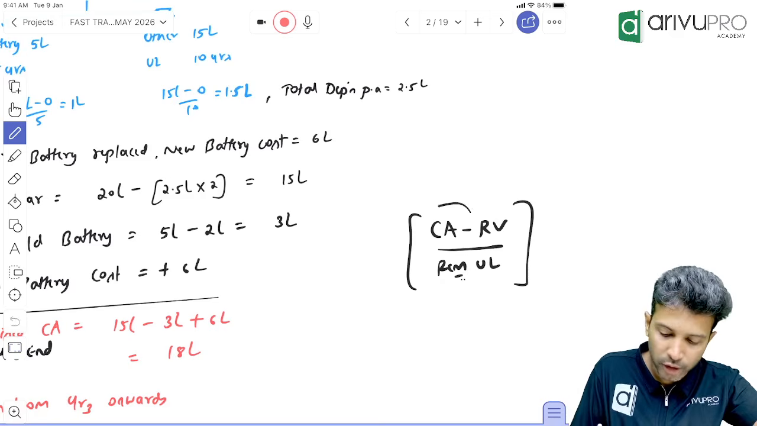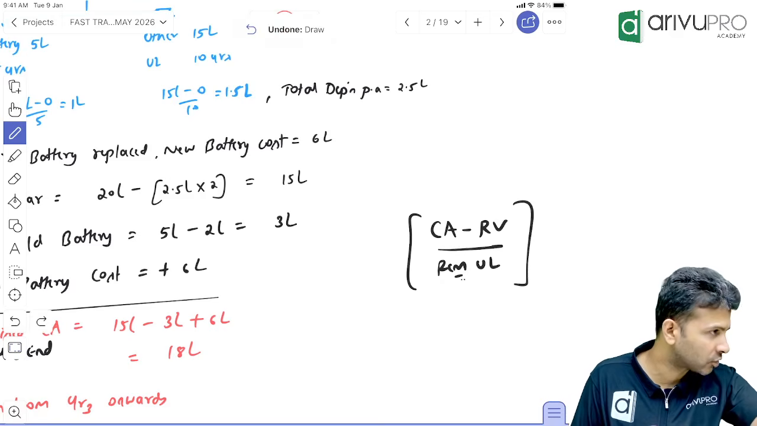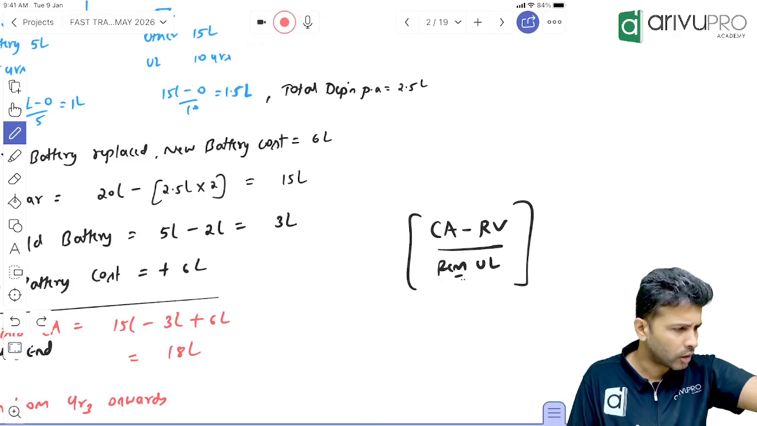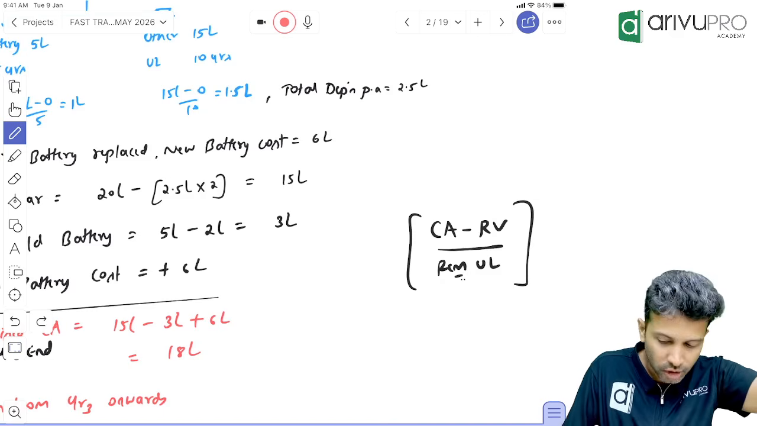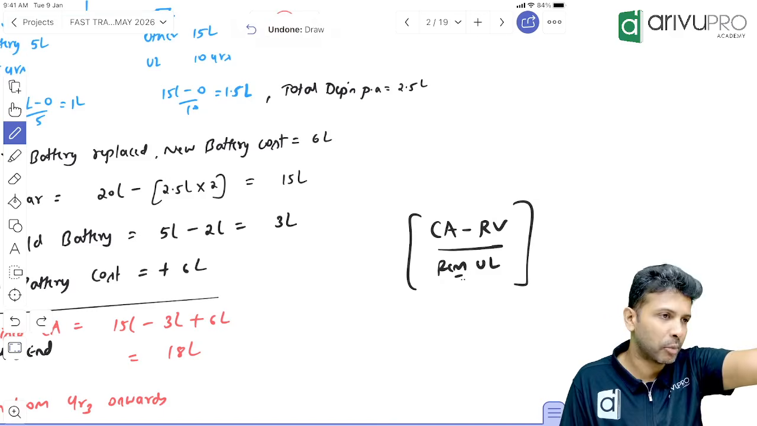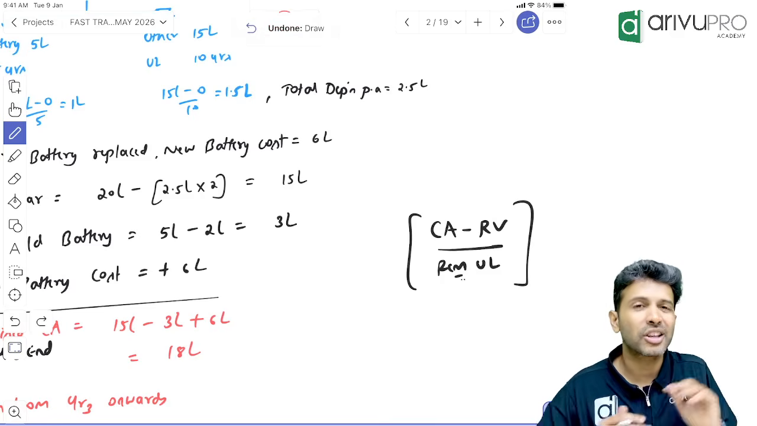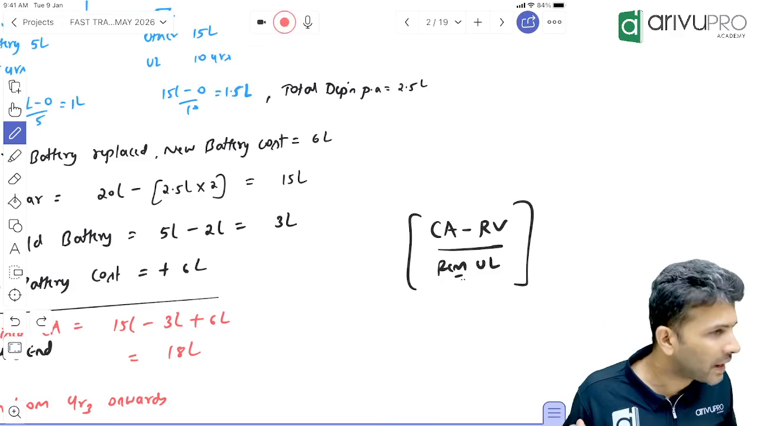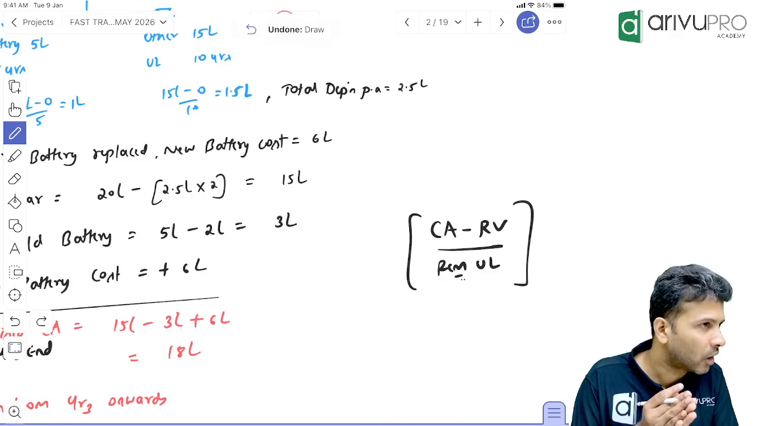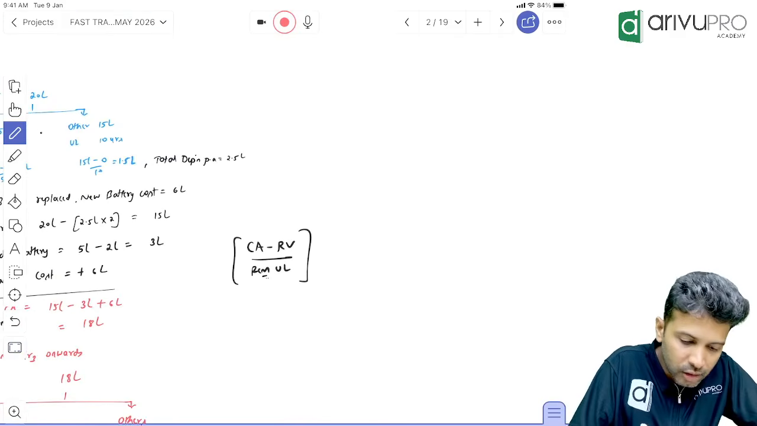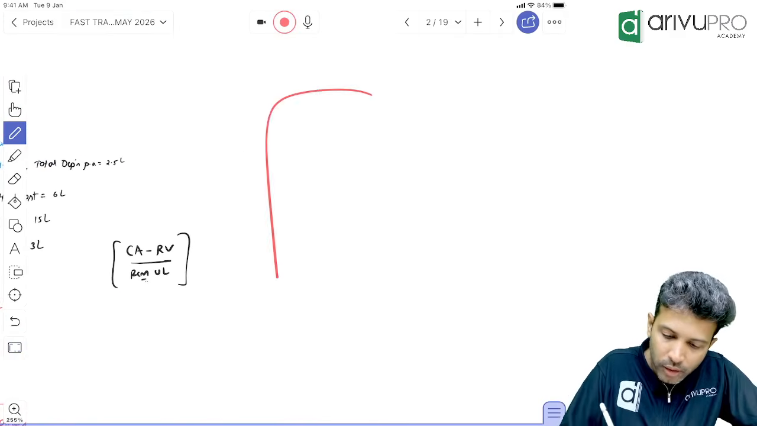I proved this to you in my CA Intermediate days also. Why it is not original cost, it is carrying amount. You want to spend 1 minute on this? Okay. When you buy the asset, original cost and carrying amount will be the same. So if you want, maybe we can quickly do it, just for 1 minute.